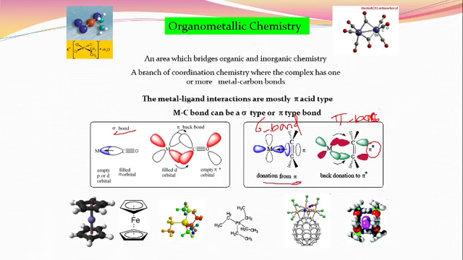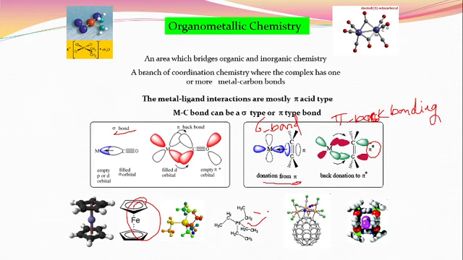That means this type of bonding can happen in carbonyl compounds and also in other organic compounds, forming organometallic compounds. This is another example of an organometallic compound, ferrocene. This is the one.